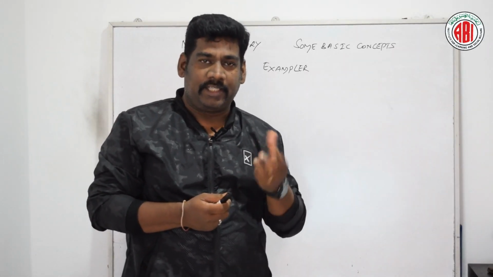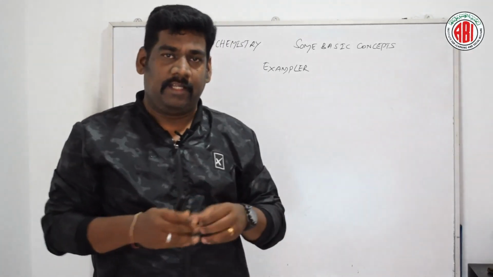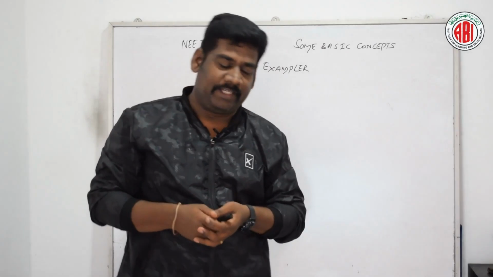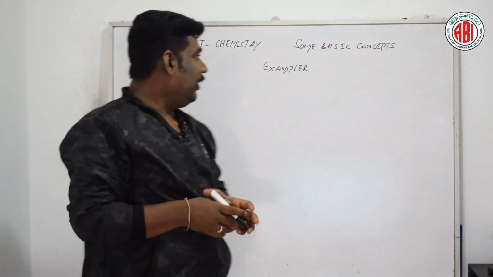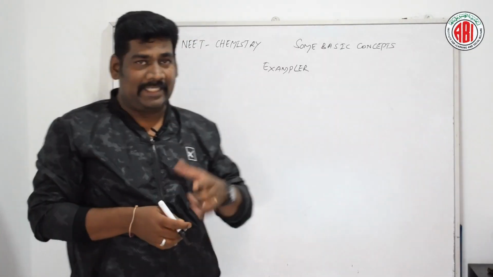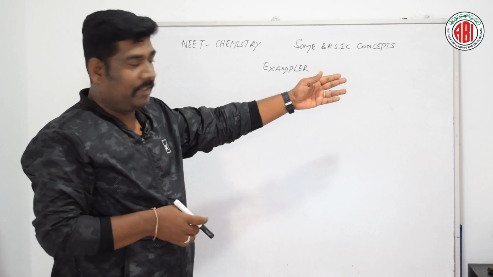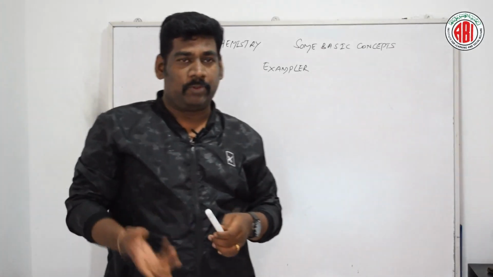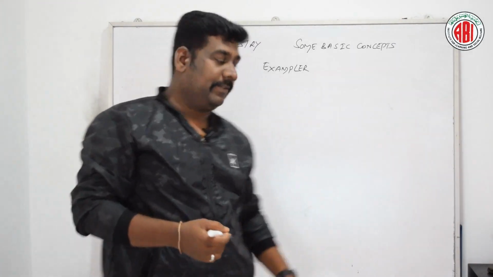Based on that, chemistry and biology, we are discussing each and every chapter in detail, and also we are practicing a few numericals. So on that basis, today we are going to discuss a few practice problems, NEET chemistry, some basic concepts, unit number 1, examples. So a few questions we are going to practice now. Let us see one by one.